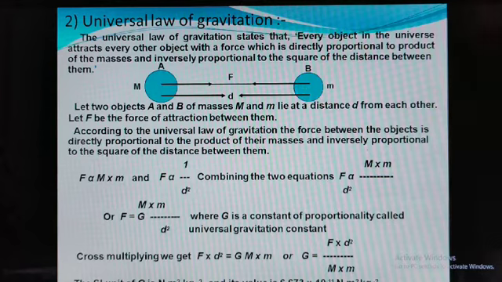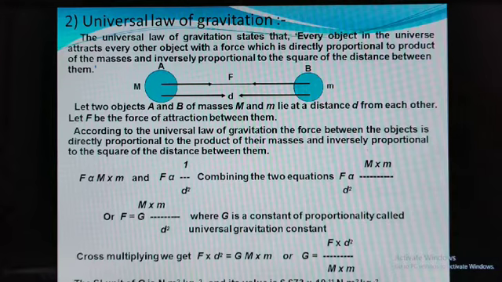The universal law of gravitation states that every object in the universe attracts every other object with a force directly proportional to the product of masses and inversely proportional to the square of the distance between them. Just I will explain that.